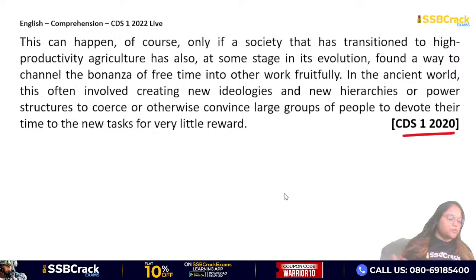Okay, so it's talking about how agricultural society can become a civilization where some people who have already helped in productivity of agriculture is now concentrating on other kinds of work for development. Okay. Yes, Arpit, there will be sessions on parts of speech. Okay. Right. So let's now start with the questions one by one. Okay. I hope that is understood by all of you.